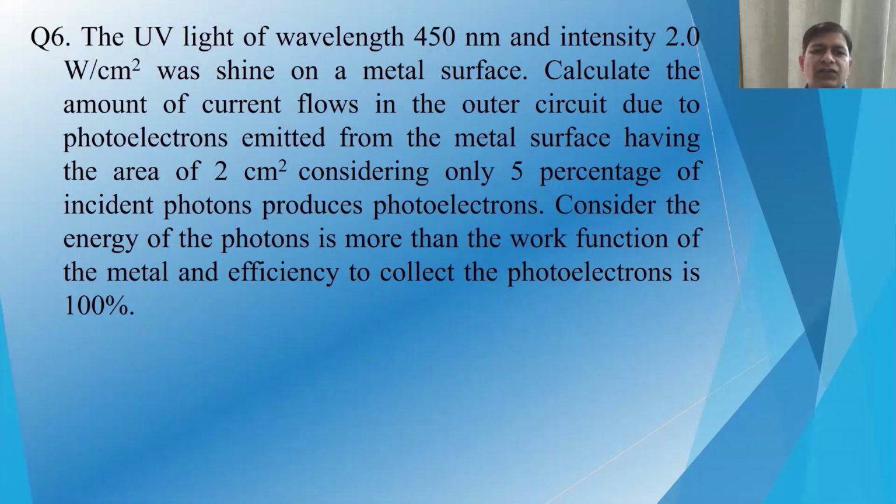Consider the energy of the photon is more than the work function of the metal, and the efficiency to collect the photoelectrons is 100%. The last line says that the efficiency of collection is 100%, which means we are in the saturation regime, collecting all these electrons at the collector plate.